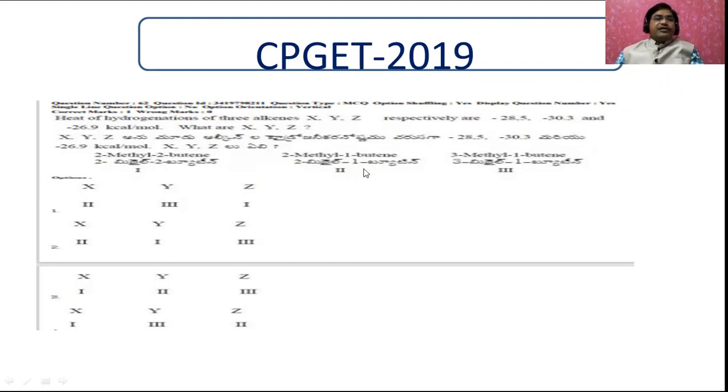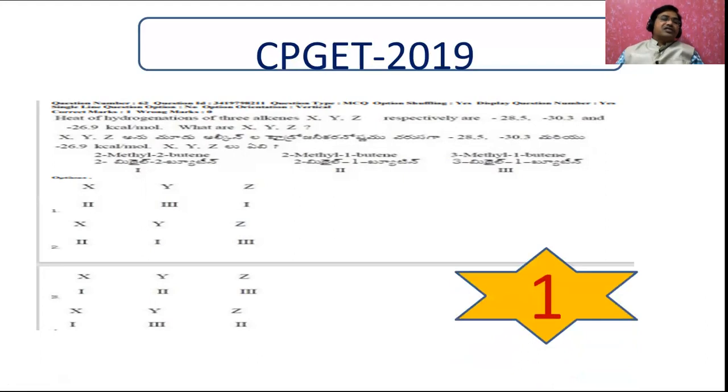Now let us see how this will be answered. First, we have to know what are these X, Y, Z. Here 2-methyl-2-butene, 2-methyl-1-butene, 3-methyl-1-butene. No need of remembering all these things. Here you have to compare which is more energy, which is less energy. That depends on the stability factor, that is, it depends on the symmetry. Let us see this one. Our answer is the first one.